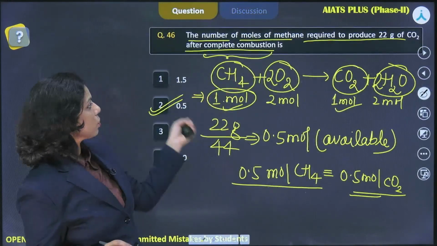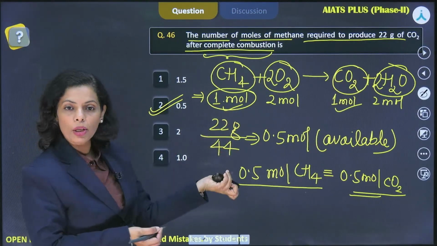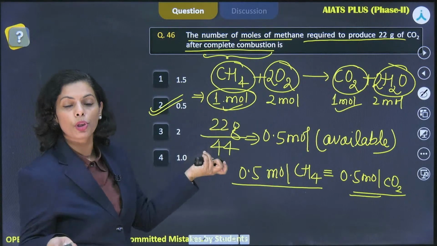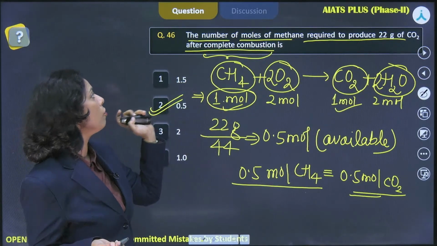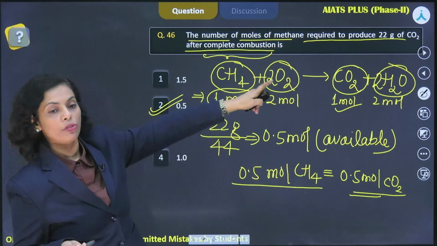We have only discussed this question. And if you are a participant of the AIATS Plus program, you know the simple question: how much CO2 is produced after complete combustion of 0.5 mole of methane, right? This was the question, 0.5 mole because you are taking 22 gram of methane.